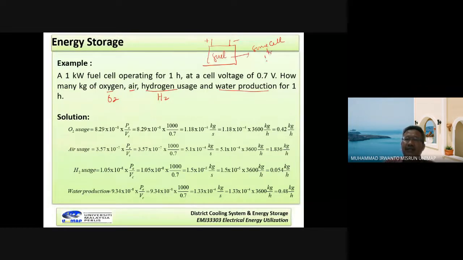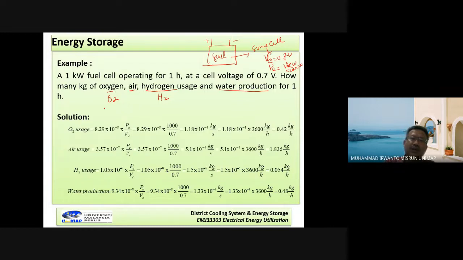That has Vc equal to 0.7 volt. And then the total power of the cell here, we can call it the fuel cell stack. Here we have the electrical power equal to 1 kilowatt or 1000 watt. In here we want to calculate the amount of oxygen in kilogram per hour, and then air, hydrogen, and also water production.